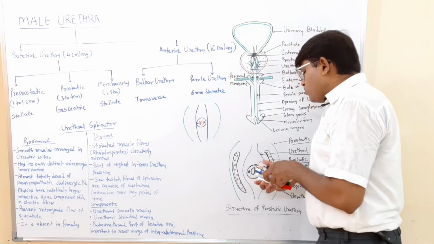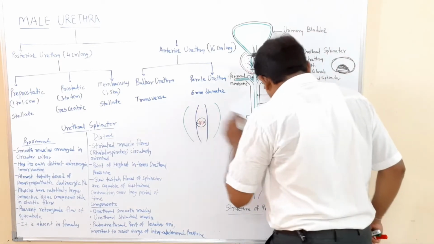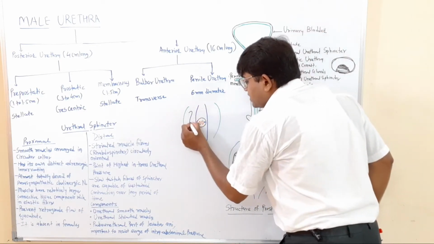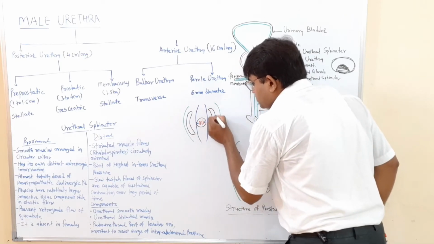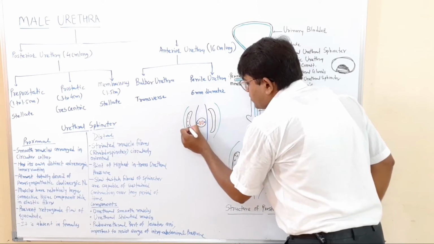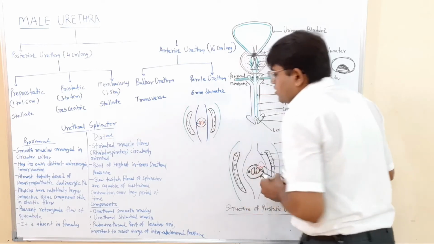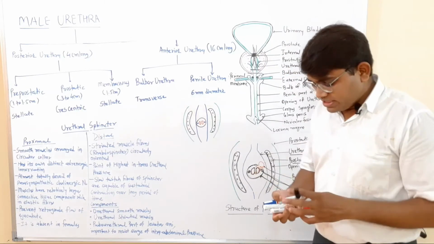Then on both lateral sides of this urethral crest, there is a sinus, the prostatic sinus, and in this prostatic sinus there is an opening of the prostatic glands.